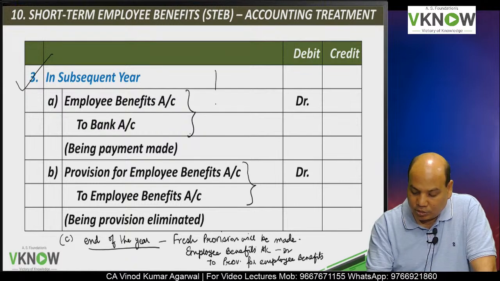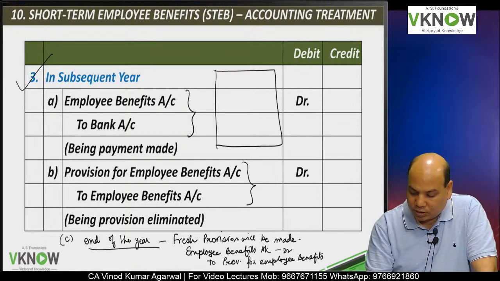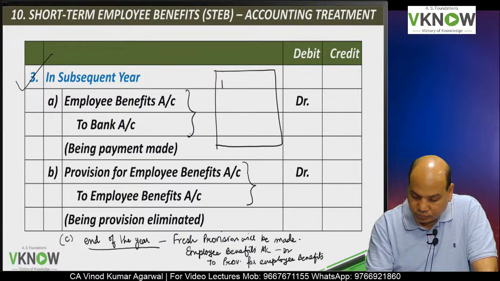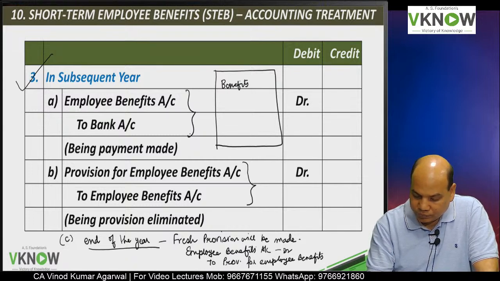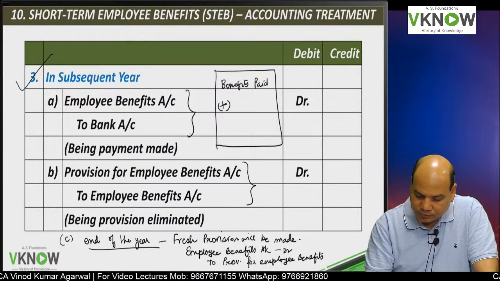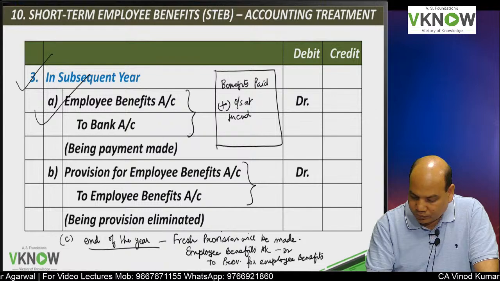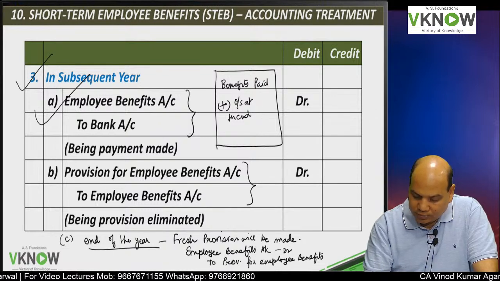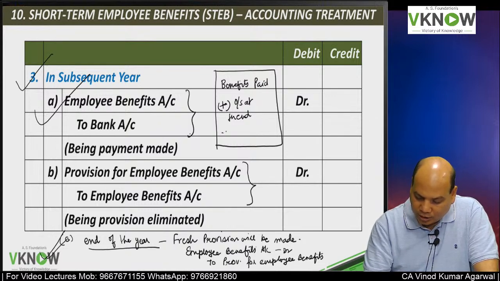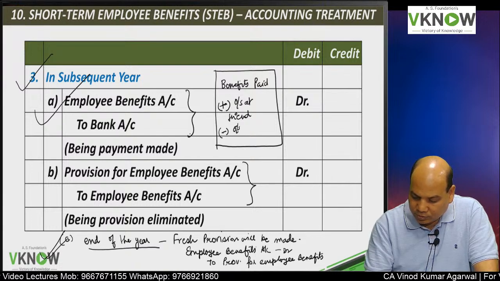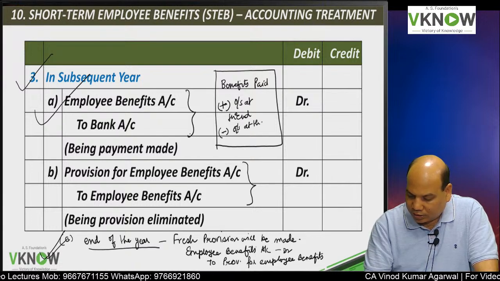So what is the amount that is actually charged to P&L account? Employee benefits paid, point number A, plus outstanding at the end. You will add this third entry, and minus outstanding at the beginning.